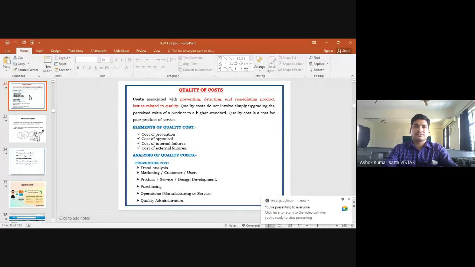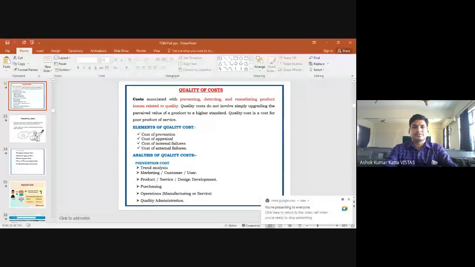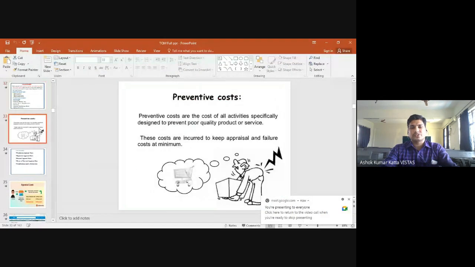Customer retention, as well as quality of cost. In the last class we also saw, under the concept of quality of cost, the cost of prevention, where we can minimize certain cost elements so that you will be able to give the best services to the people.